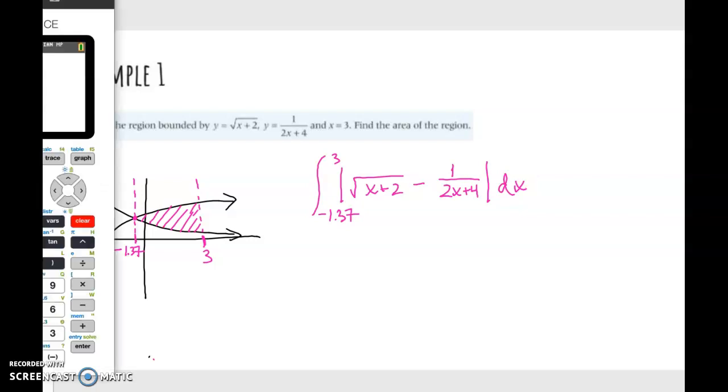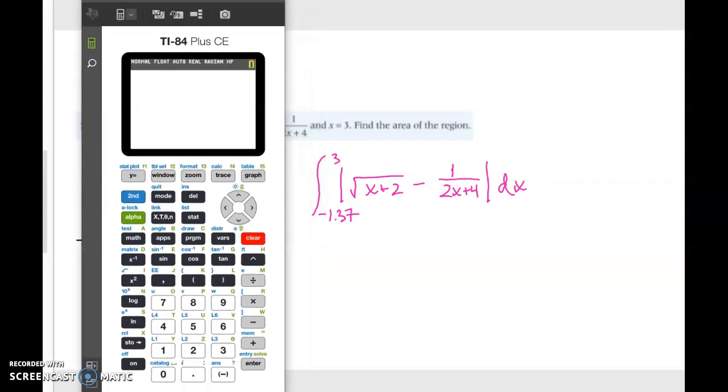Since we already have these two functions in our calculator, we can make our lives a little bit easier by putting the absolute value of the difference of these two functions as y3. So remember, absolute value is in our math option, right arrow to numbers, option 1 is absolute value.